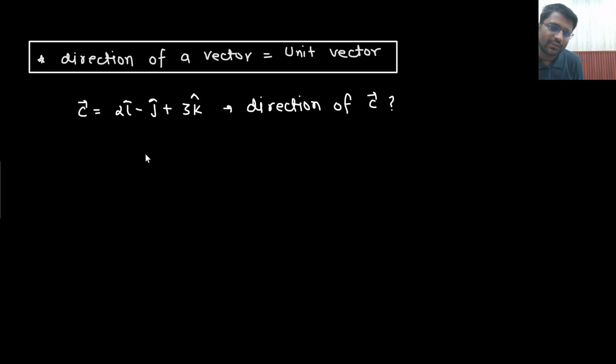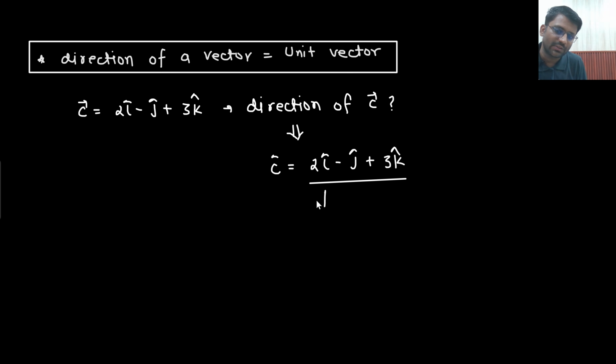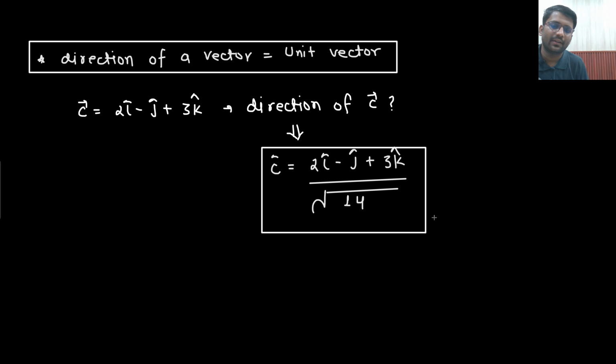Direction of this vector. So simply what you need to do? You need to find out the unit vector. What is the meaning of unit vector? So (2i cap minus j cap plus 3k cap) divided by under root of 2 square plus 1 square plus 3 square. 2 square would be 4, plus 1 square will be 1, plus 9. So the answer will be under root 14. This is the direction of the vector.